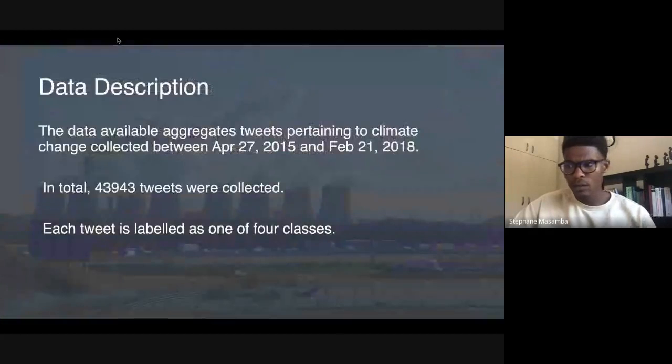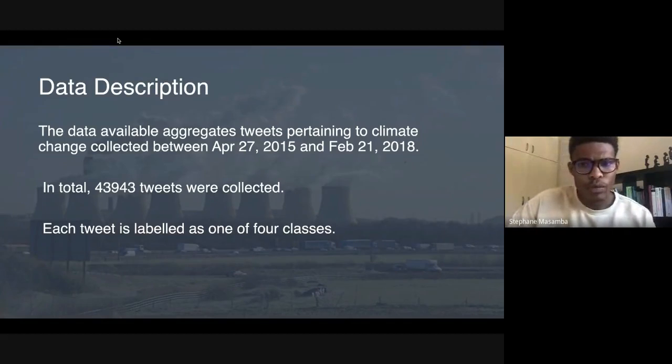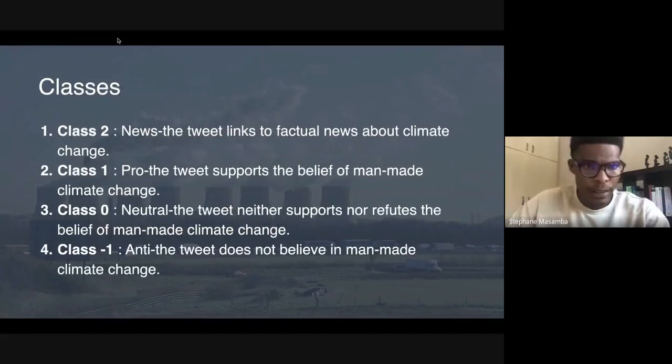The data at hand was a collection of tweets related to climate change that were collected between April 2015 and February 2018. There was a total of 43,943 tweets collected. They were divided into 4 classes, as shown on the slide. The first one, class 2, was news, a collection of tweets that represented news.